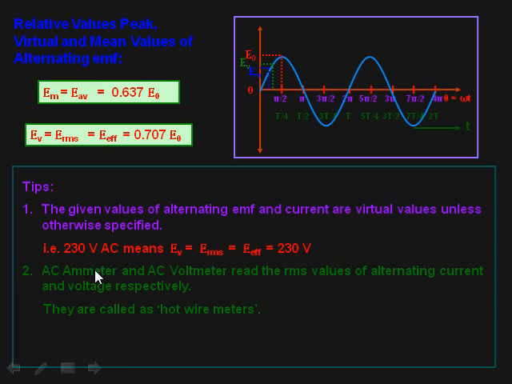And in the second point, AC ammeter and AC voltmeter read the RMS value of alternating current and voltage respectively. They are called hot wire meters. Remember it, AC ammeter and AC voltmeter read the RMS value, not the peak value.